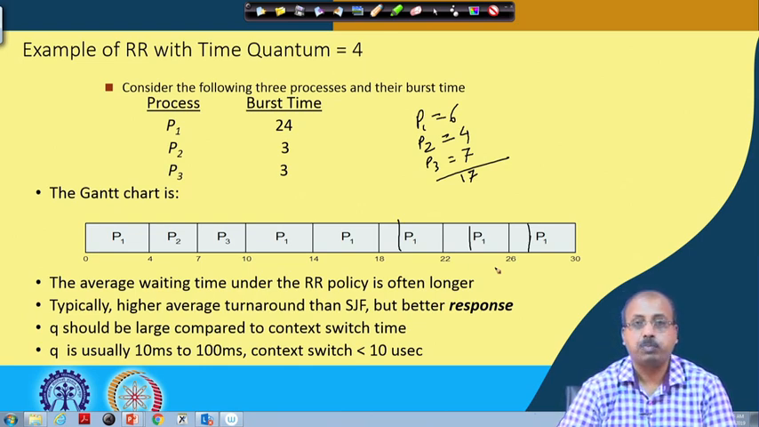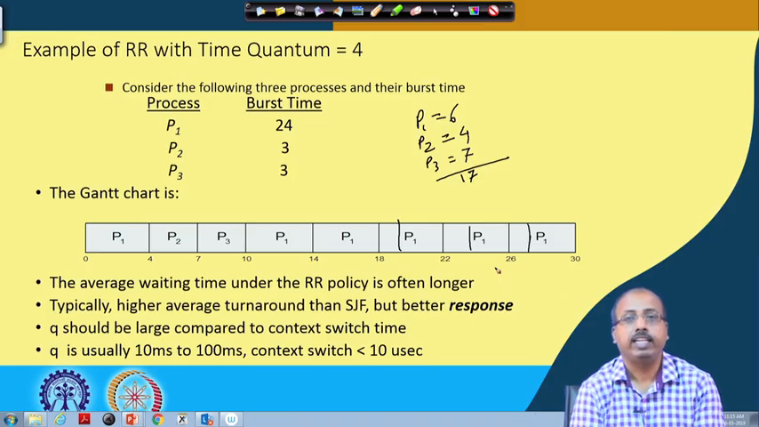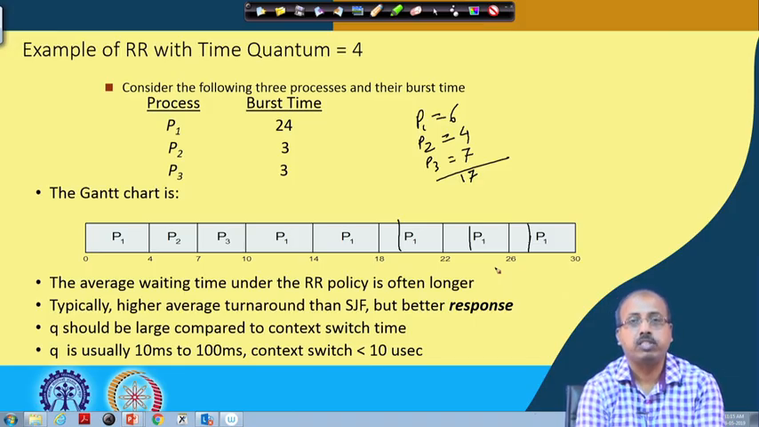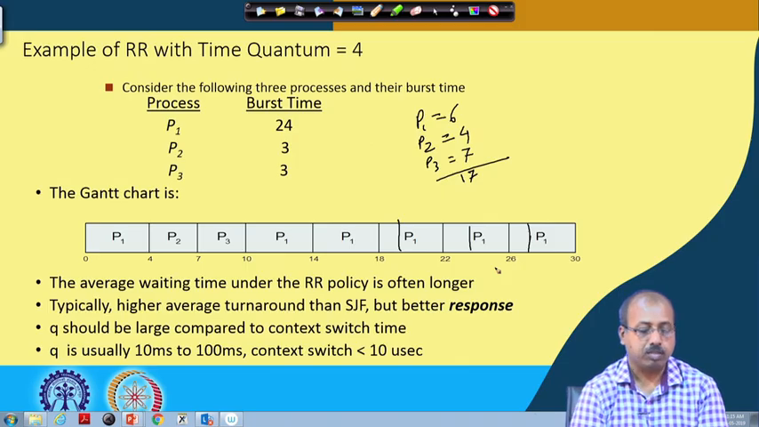However, the response time is better, because the job does not have to wait. We have seen previously that if there are n jobs in the system, then the response time is at most equal to (n minus 1) times q. So, that way it is good.